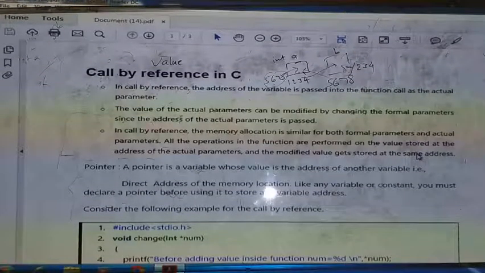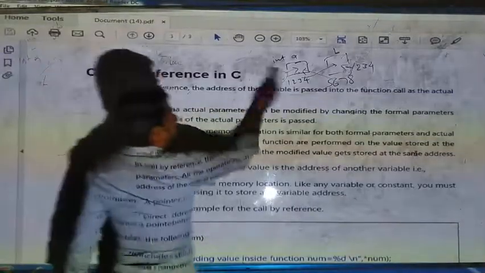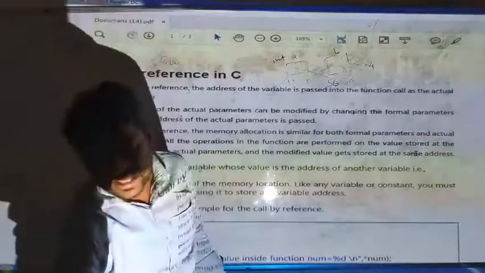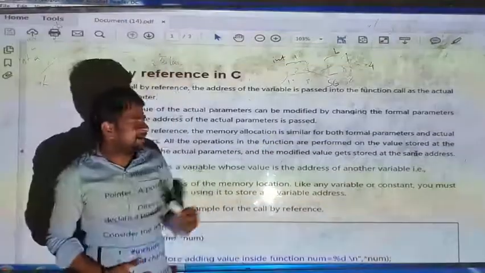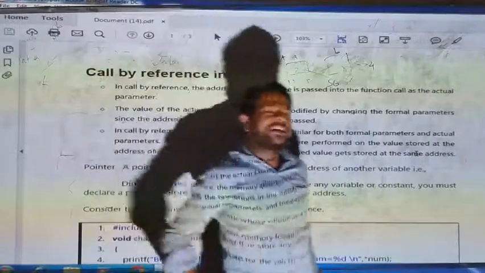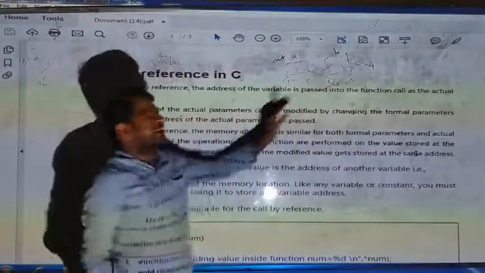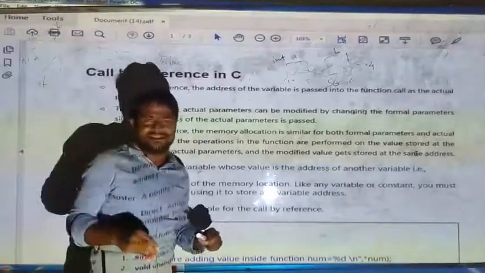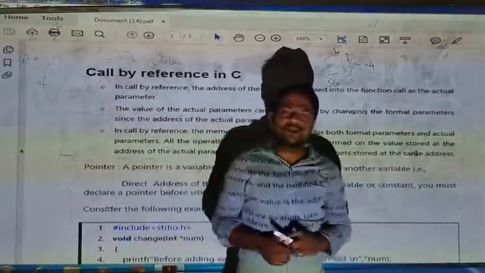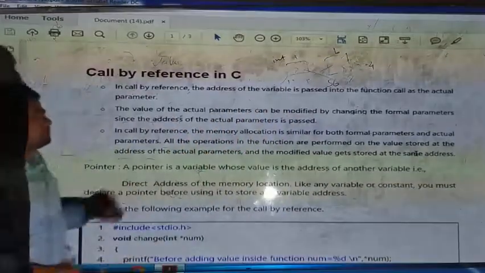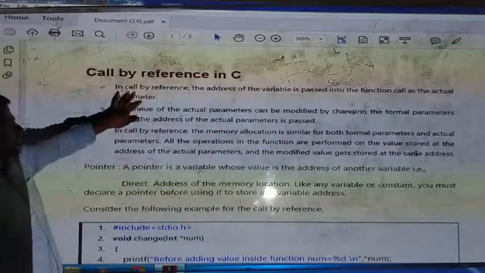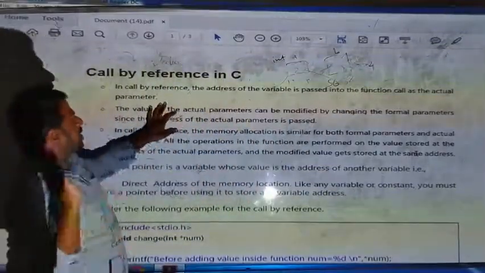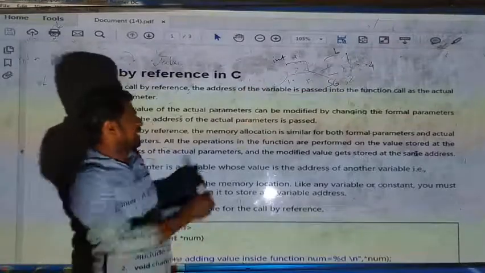the address of the variable is passed into the function call as the actual parameter. We learned what actual parameters are: the function arguments mentioned while calling a function are actual parameters. When we are defining a function, the variables which we use are formal parameters. Now, the address of the variable is passed into the function call as the actual parameter, whereas in call by value, only the value will be copied.